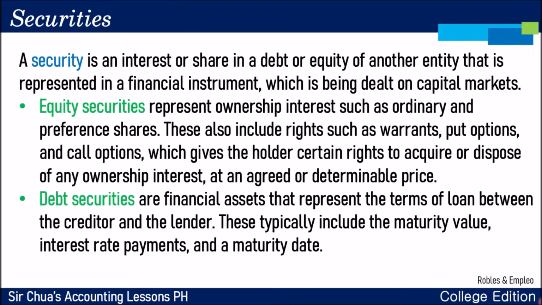Pero yung kabilang company na nag-issue ng bonds payable, kaya nila in-issue yun kasi kailangan nilang umutang. Okay? So, asset ng company ng yung company na nag-acquire, pero yung umutang, syempre, utang nila yon. Okay? That's how debt securities work.